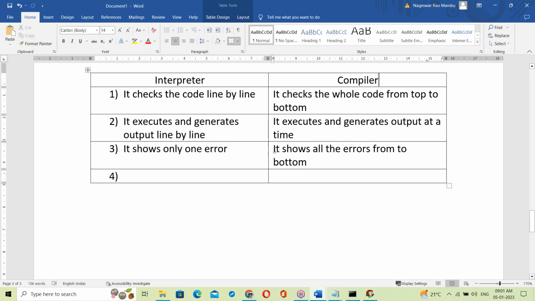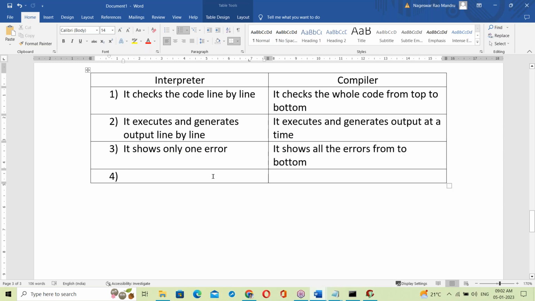But the compiler, from top to bottom, shows all the errors.